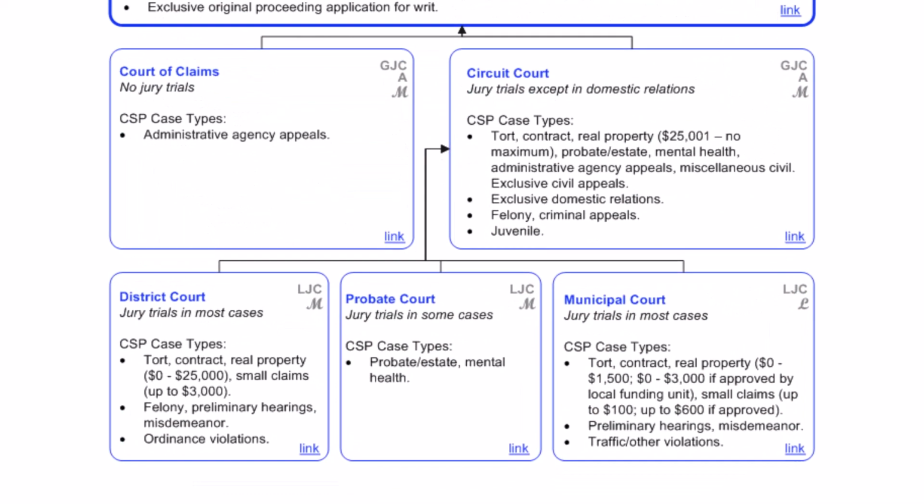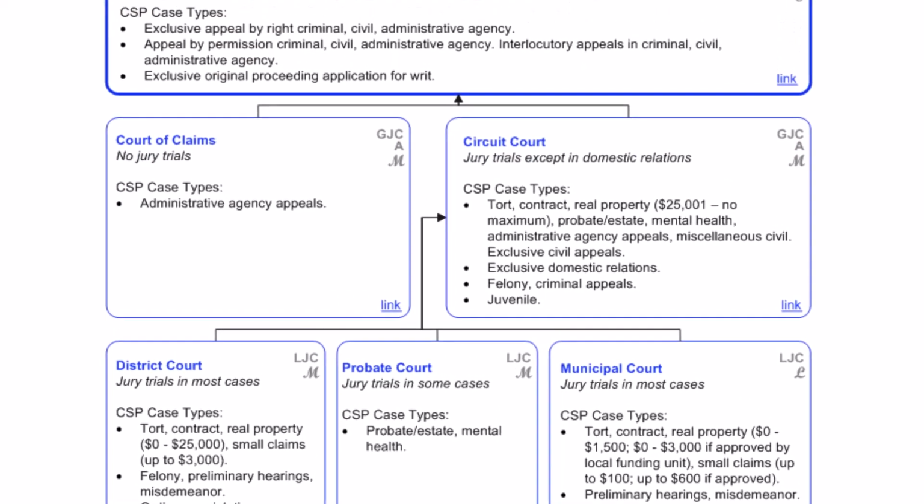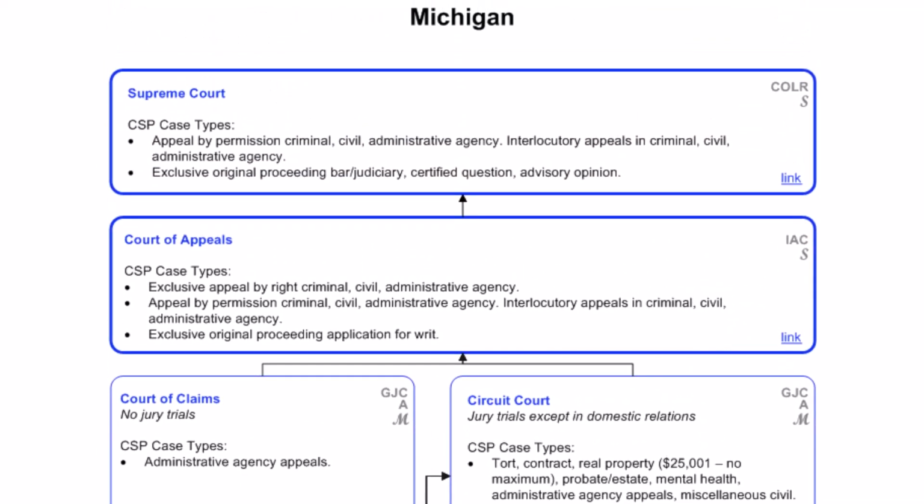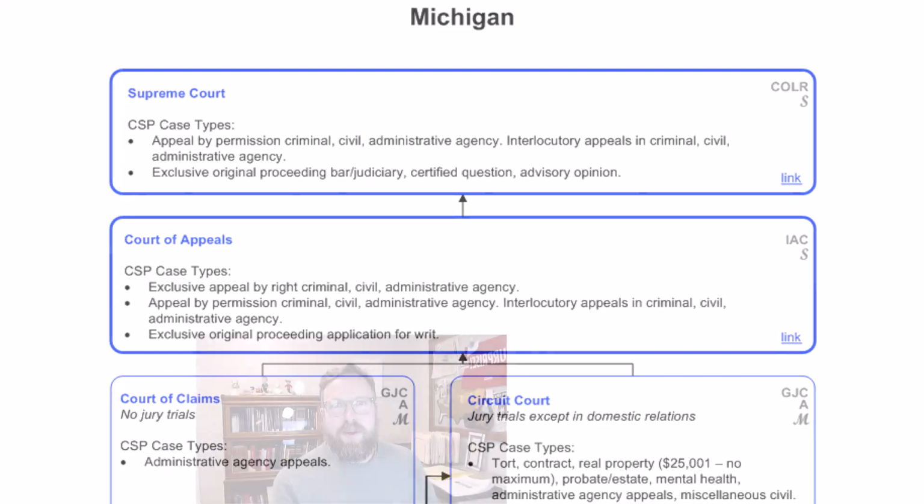Now, number 3 of the practice had you look at the intermediate court and the Court of Appeals. It's called the Michigan Court of Appeals. It has 3 judges that decide appeals from any of the trial courts down here. And then finally, we have the Michigan Supreme Court. That's the top court. And there are 7 justices that hear appeals from the Court of Appeals. And they don't hear all appeals. They get to decide which ones they actually want to hear. But that's kind of the basic system.